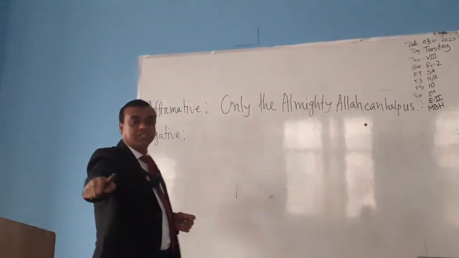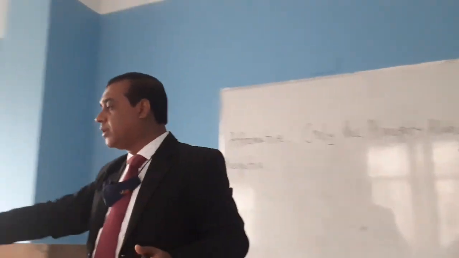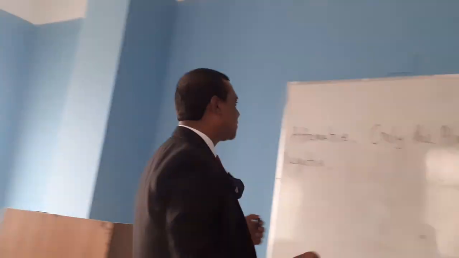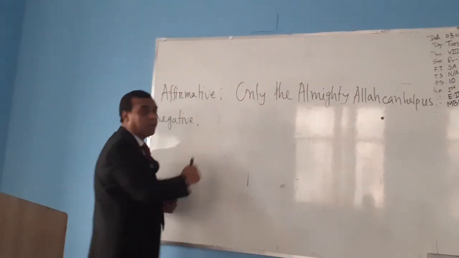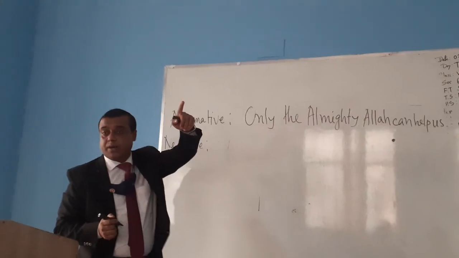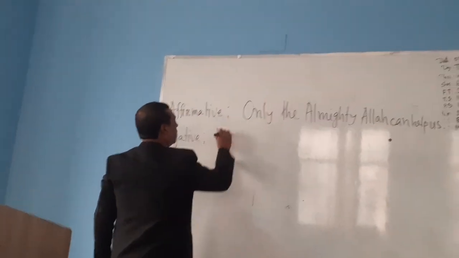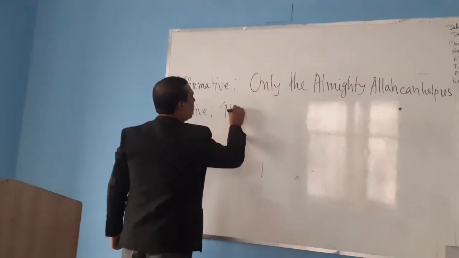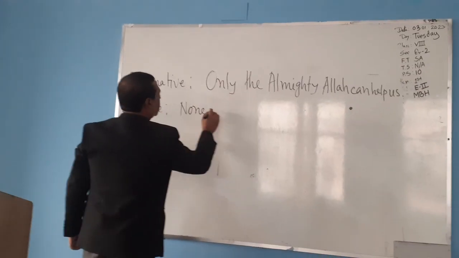So only, follow the chart. Follow what is written in the chart. None but, in the regard of person. So instead of only what should we write? None but. N-O-N-E. None but.